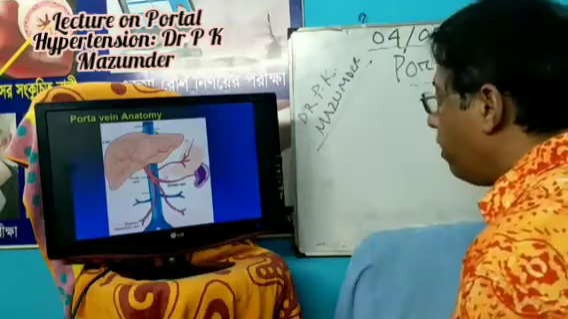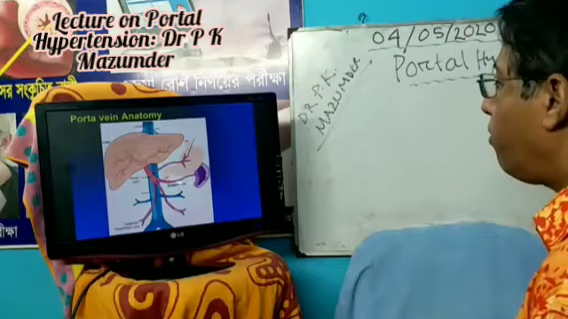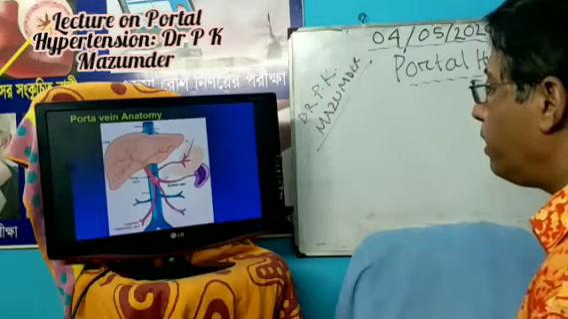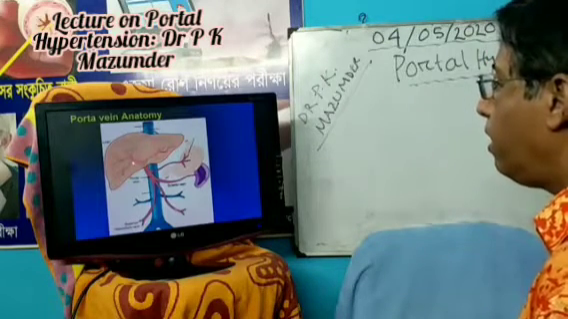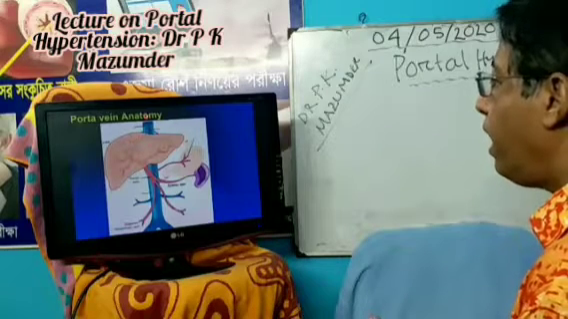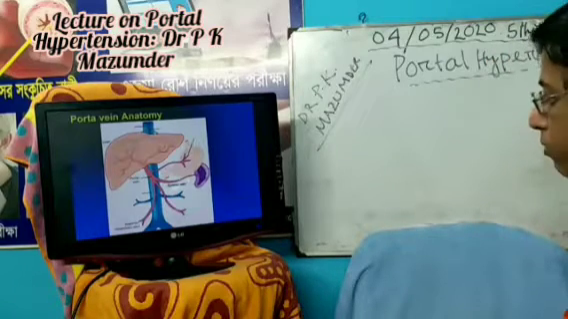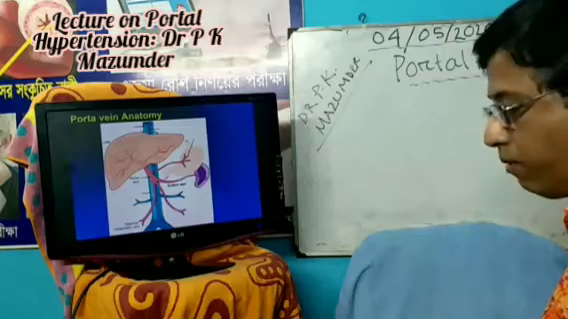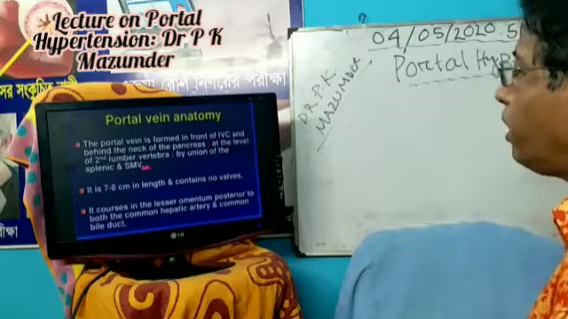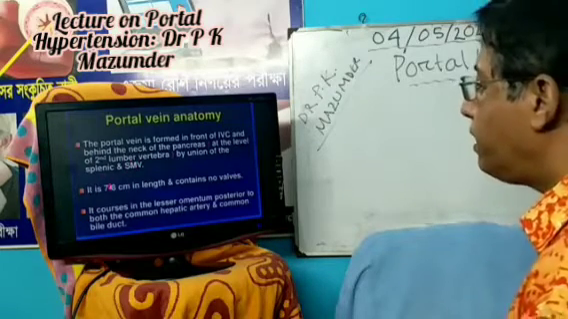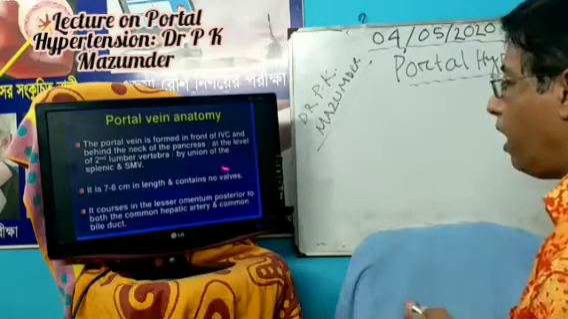The portal vein is formed by the splenic vein and the superior mesenteric vein. It enters the liver and drains the blood into the liver. From the liver, through the hepatic vein, it drains into the inferior vena cava. It is 7 to 8 centimeters in length, and very important, it contains no valve.